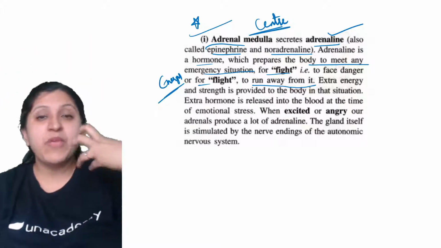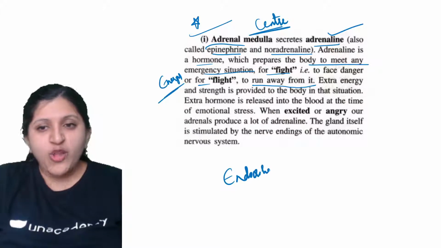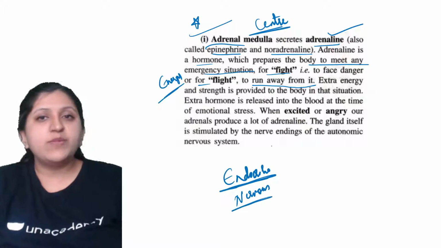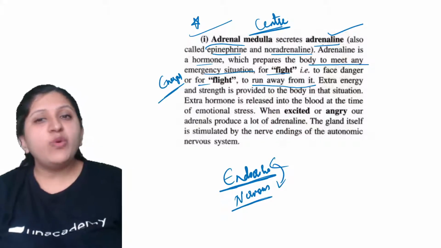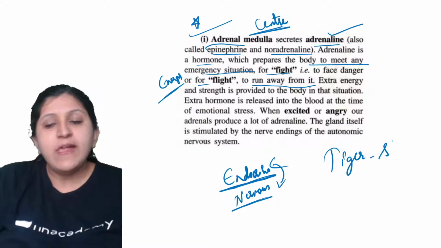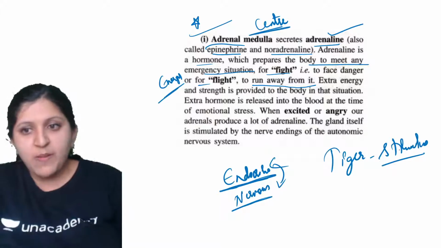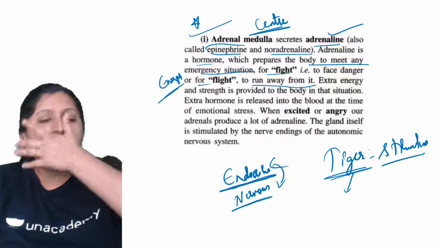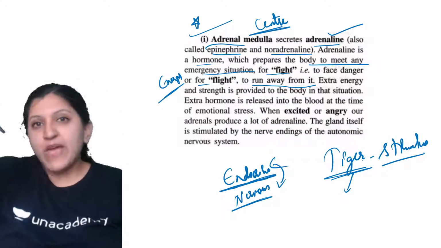When we mention stimulus with respect to endocrine glands, the endocrine glands and the nervous system are the controlling systems in our body, and they work together. Now the stimulus here is a tiger. The tiger is actually a stimulus, that means an external agent which is bringing a response in your body. The stimulus is received by your eye receptors. Receptors in your eyes are going to receive this stimulus, that there is a tiger.